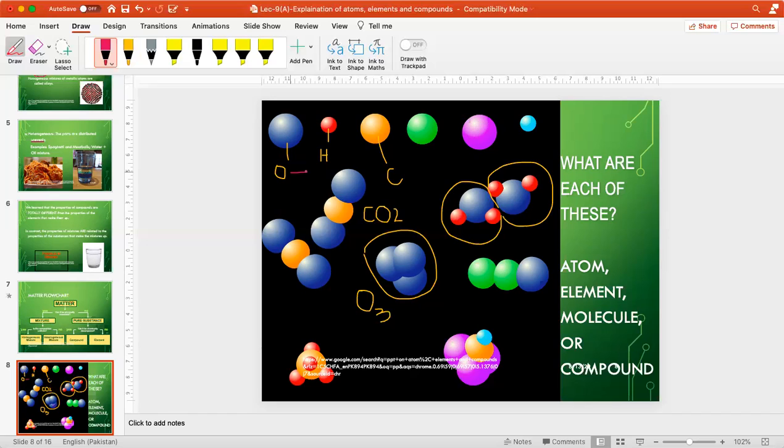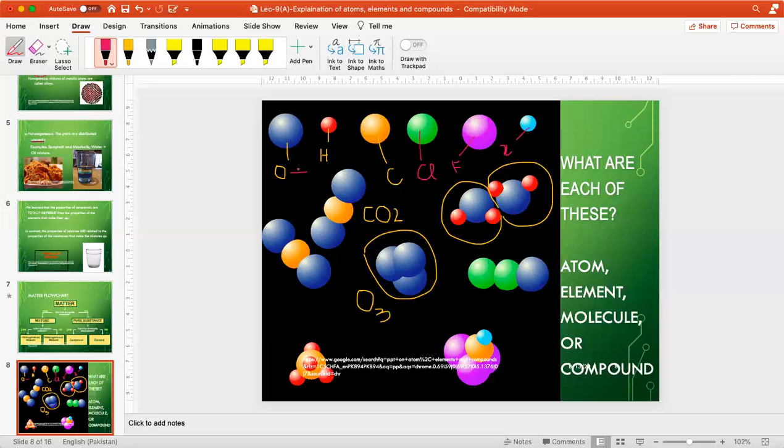तो हम अब किसी रेड कलर से कर लेते हैं कि ऑक्सीजन जो है it is atom as well as element. Same is with hydrogen, same is with carbon, same is with this green ball. For example, we call it chlorine and fluorine. This is chlorine and this is fluorine. This is fluorine and let's say this is fluorine. Okay. और इसको भी आप नाम ले लें कोई भी. For example, हम X कर लेते हैं, right?